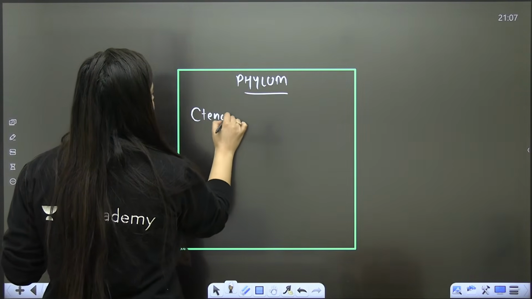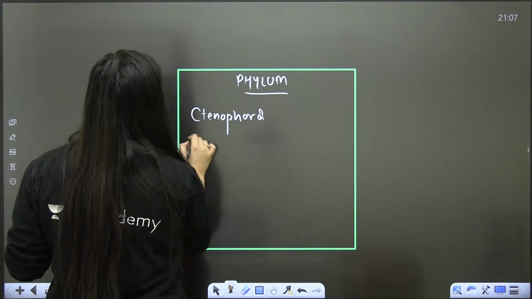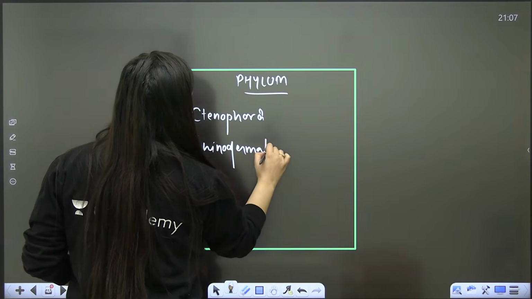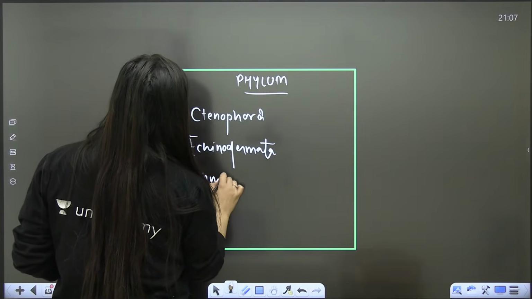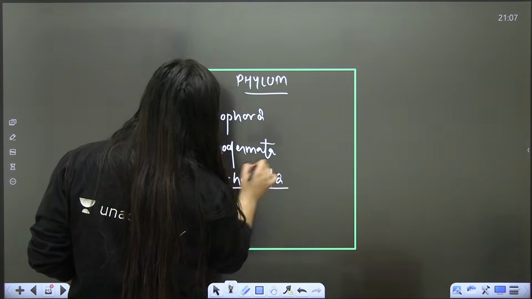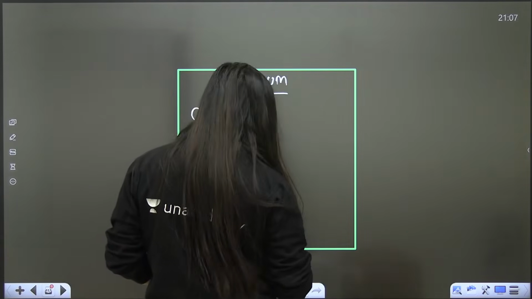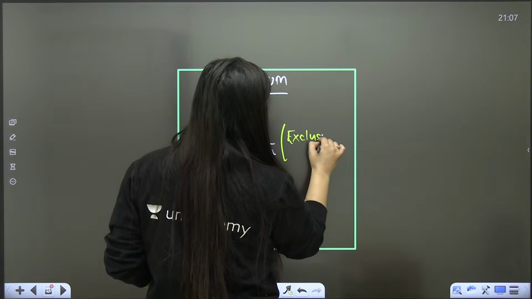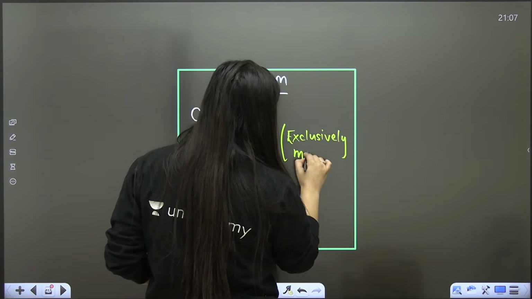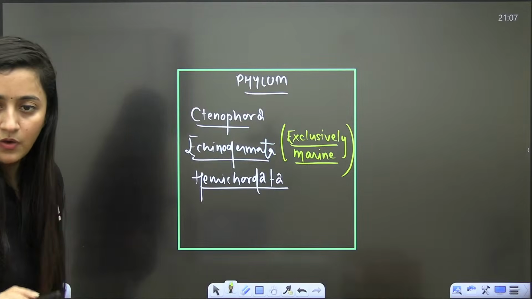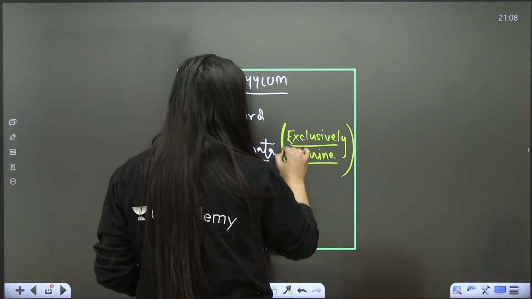Your Ctenophora, your Echinodermata and your Hemichordata. Here they are exclusively marine.